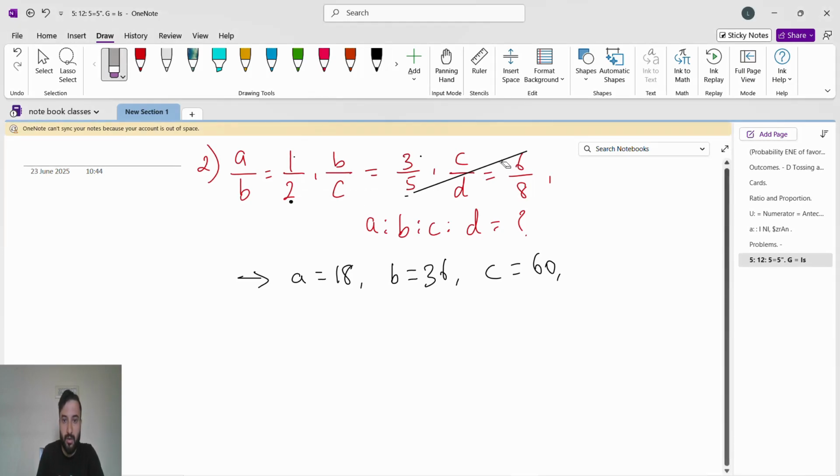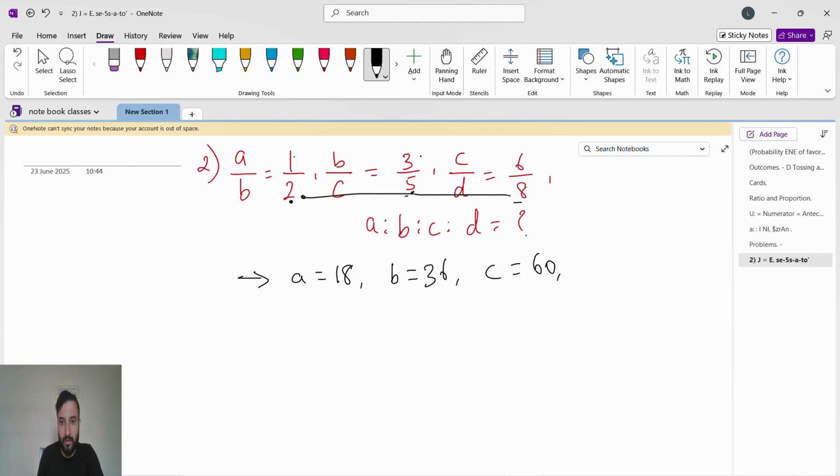Okay, now for D what we will do? D is here, so B into C, C into D. So 2 5s are 10, 10 8s are 80. So D is what? D is 80.